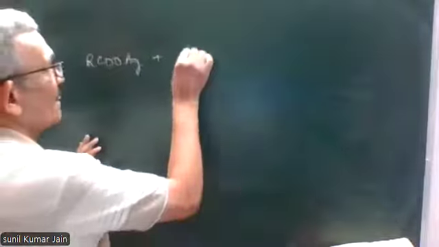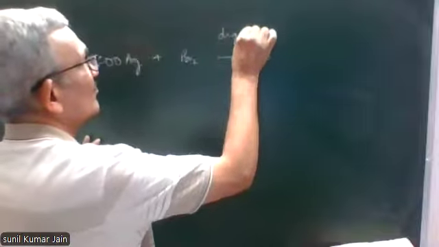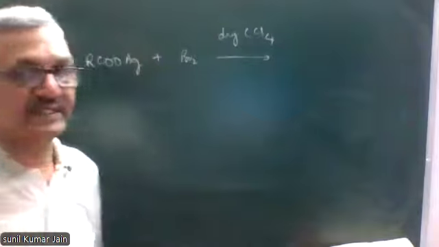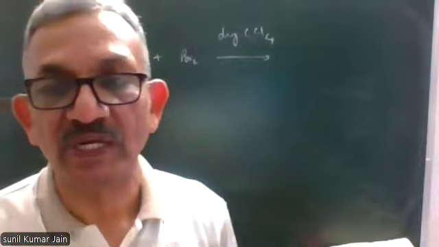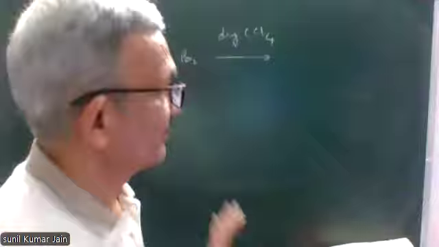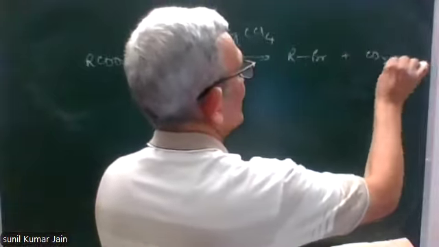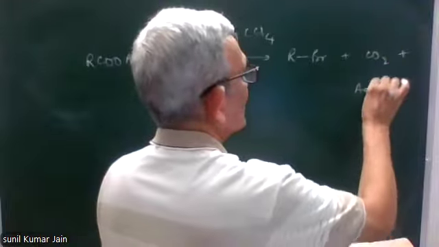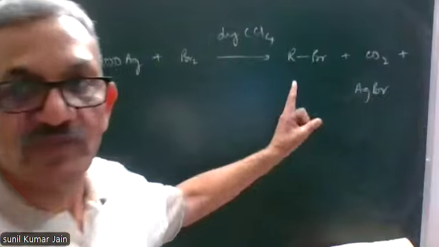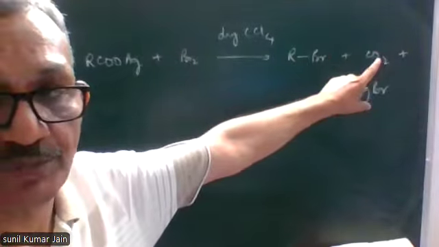It is reacted with bromine in the presence of CCl4, carbon tetrachloride, which in this case is acting as solvent, no other role. This leads to formation of a bromoalkane plus carbon dioxide and AgBr.